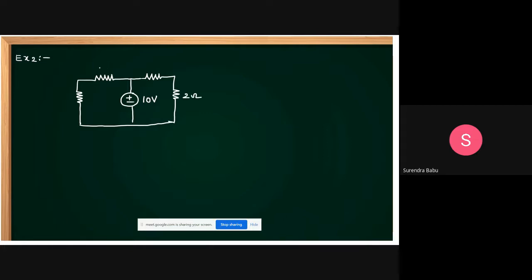This is 1 ohm, this also 1 ohm, and it is given 2 amperes. This is the point P and this is the point Q, and this is 3 ohms. Find Vp minus Vq.